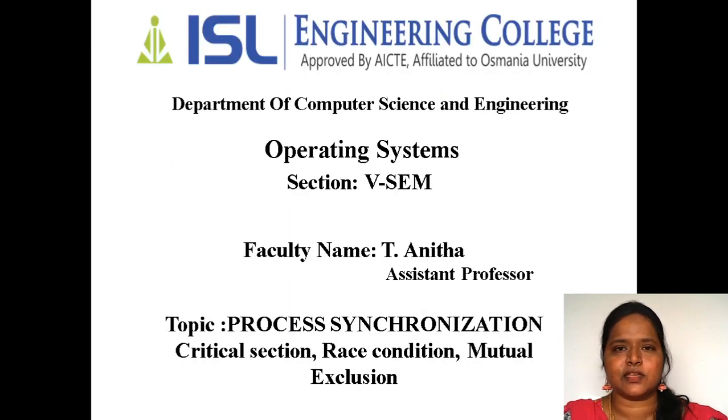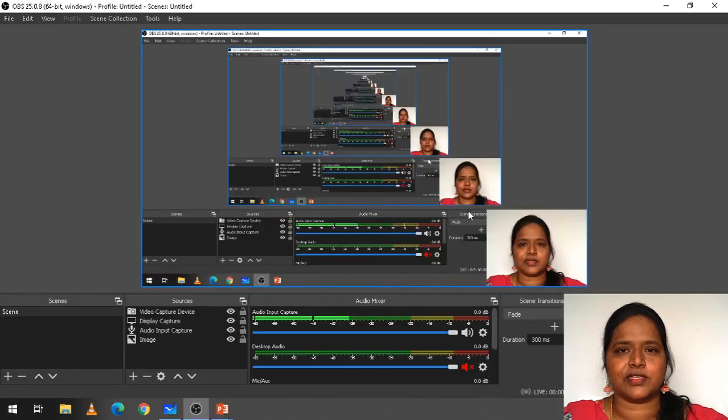So these are the things we will see in process synchronization. Process synchronization means synchronizing of processes. We require synchronization in cooperative processes only. Why only in cooperative processes? Because in cooperative processes we are going to share something among different processes. When we are sharing something among different processes, we need proper synchronization between the processes. The critical section is one of the things in which we provide synchronization.